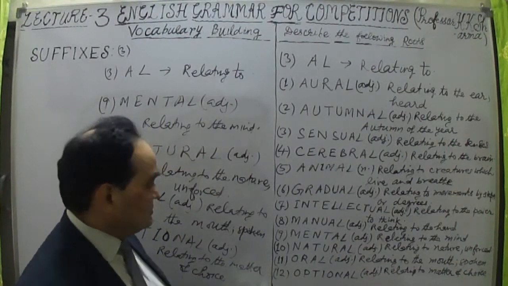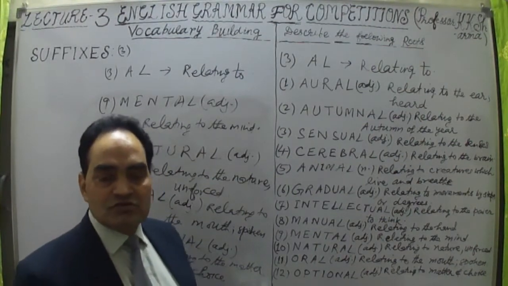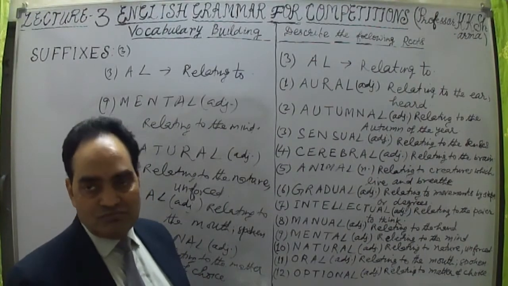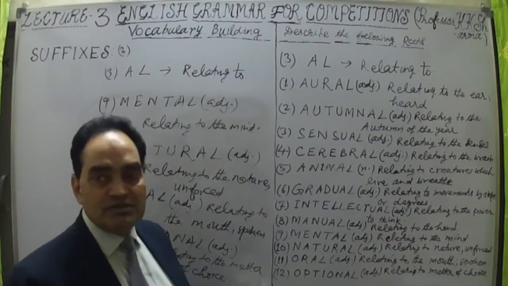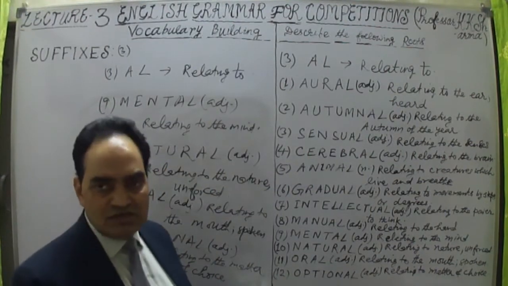So this is the third lecture, or suffix number 3, a very important one. Please go through this. Mostly adjectives are formed by this.